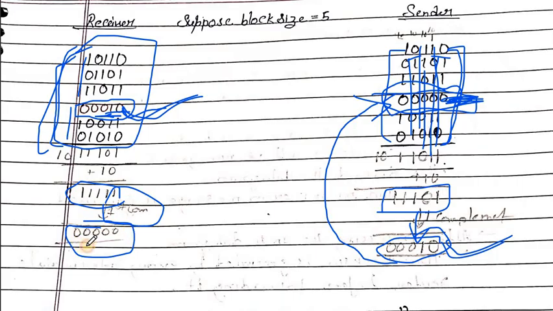If the receiver gets a result other than all zeros, then the receiver will conclude that there is an error in the header part, and then the receiver will discard the packet.